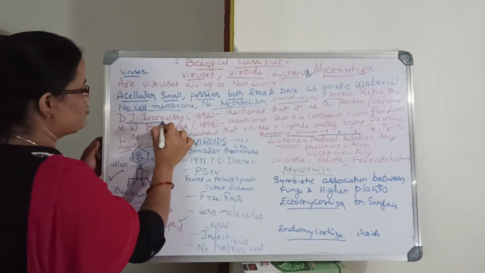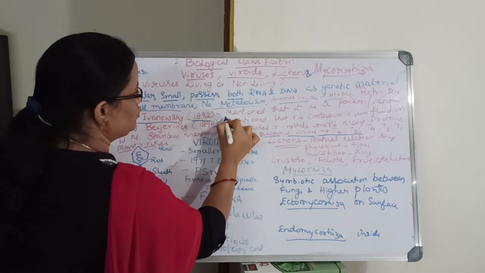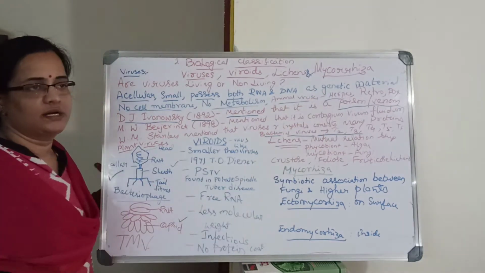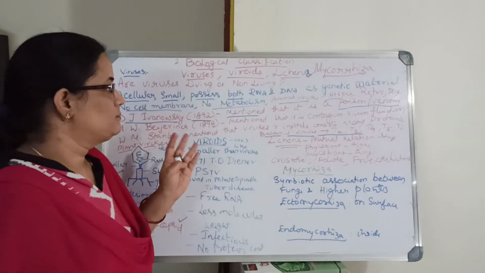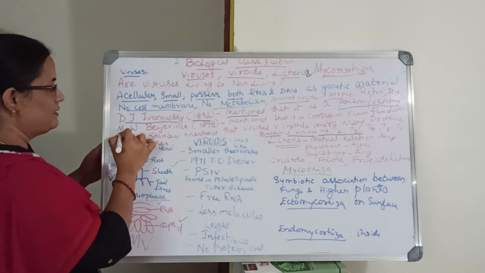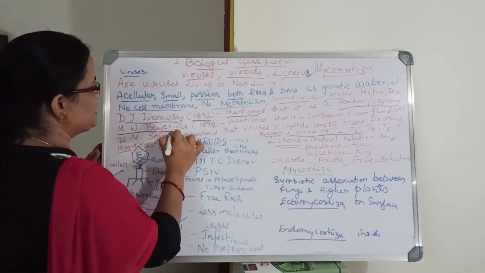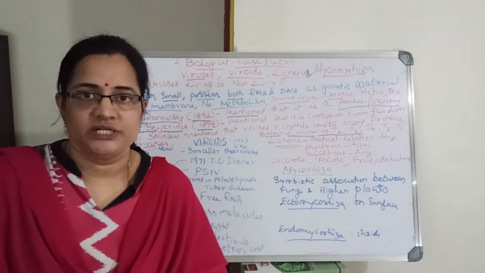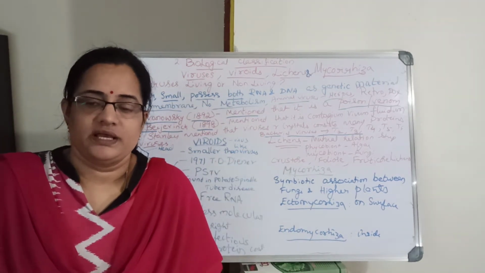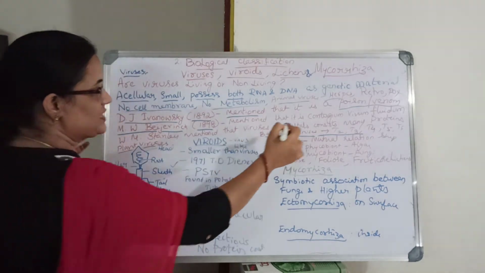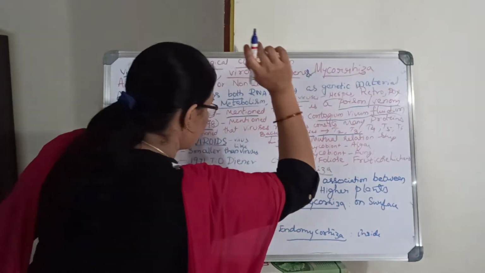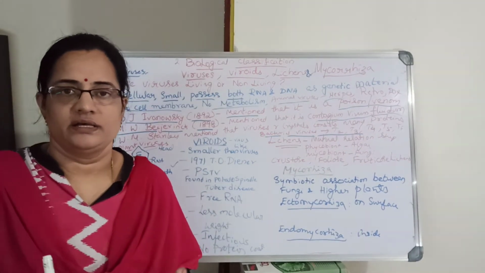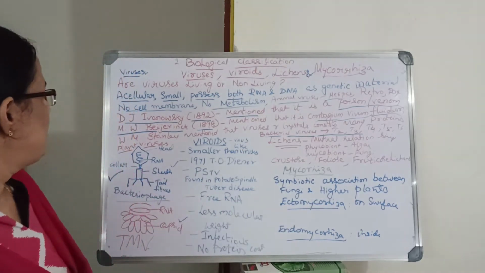D.J. Ivanovsky in 1892 mentioned that it is a poison. Virus is some poison, as we know. Then M.W. Beijerinck in 1898 described it in a different way: a contagium vivum fluidum. They will ask who said that virus is a contagium vivum fluidum; it is Beijerinck.